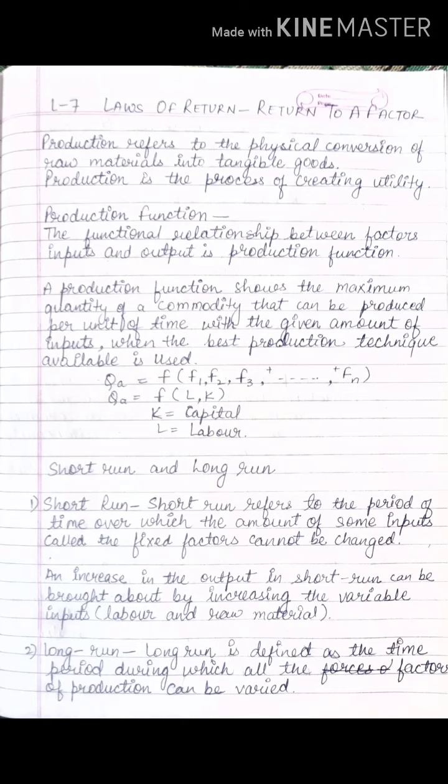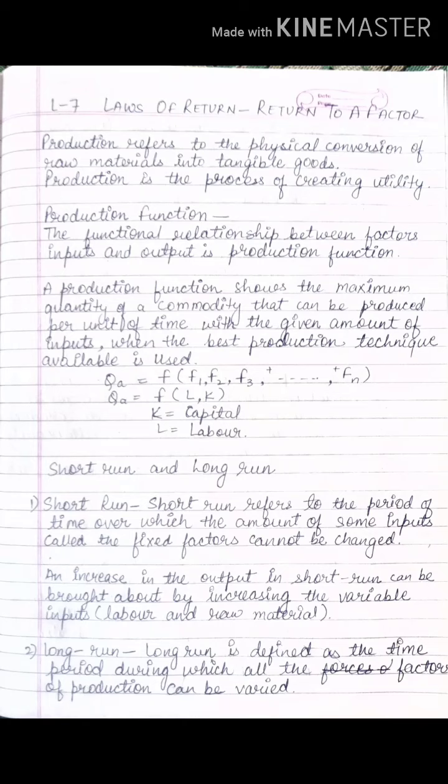Clear? Now a production function shows the maximum quantity of a commodity that can be produced per unit of time with the given amount of inputs when the best production technique available is used. So what actually is production function? It shows the maximum quantity, that is, to the max how much we can produce with the sources which are available. If we study the relationship between the sources available and the output we are getting, that is production function.